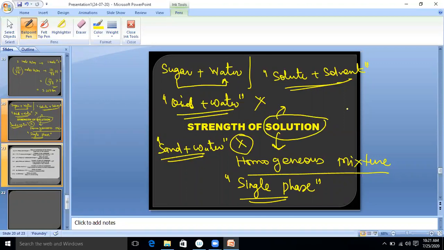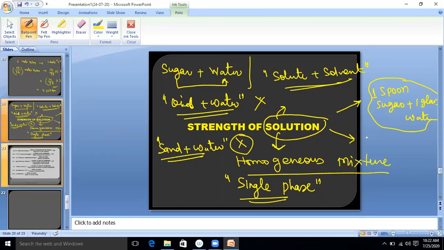Suppose one day one of your friends comes to your house and you have to prepare a sugar solution. This time you have taken 1 spoon sugar and 1 glass of water. Is it clear? And serve. In this situation, it also forms a solution. Now on another day your very close friend comes.